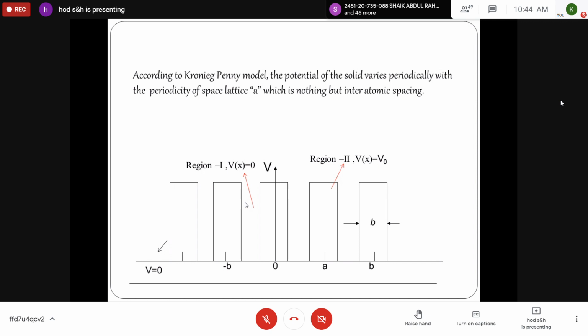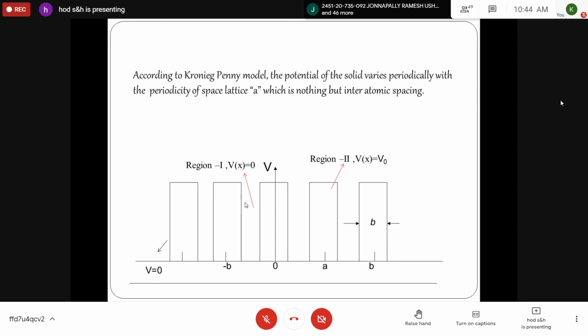So you can imagine a series of periodic square wave potentials or potential barriers as shown in the figure. Whenever the electron is at the positive ion site, which is region 1, the potential V(x) is 0, and whenever the electron is between two positive ion sites, the potential is V₀, which is the maximum potential.